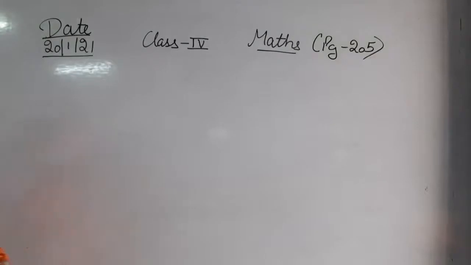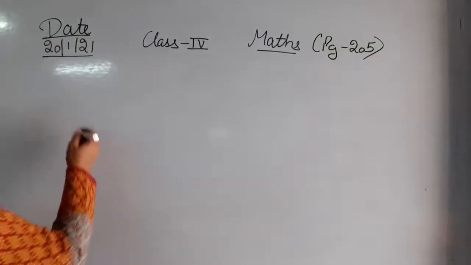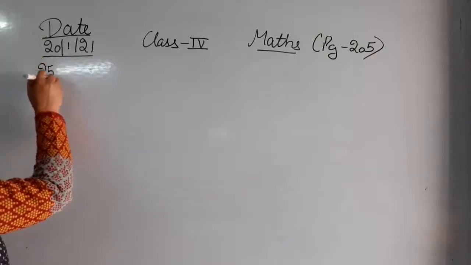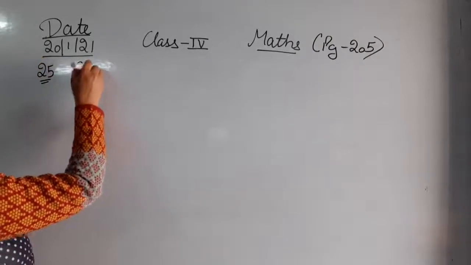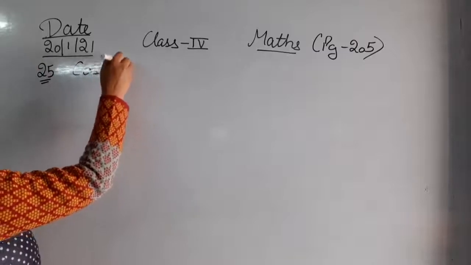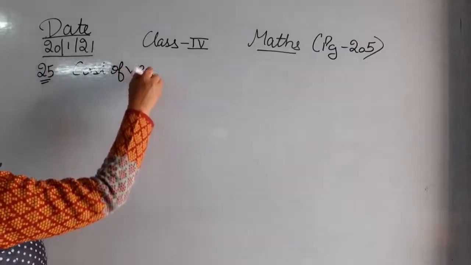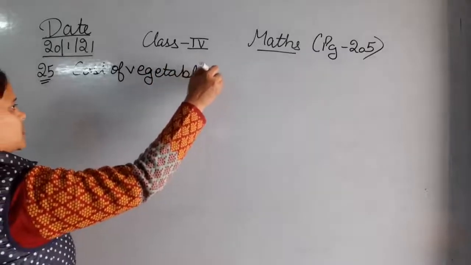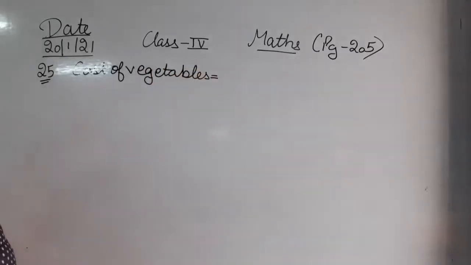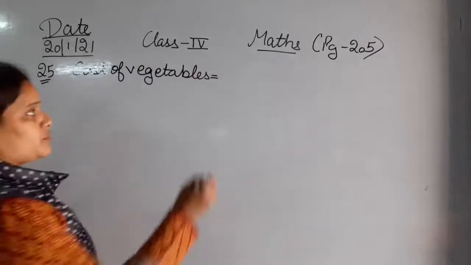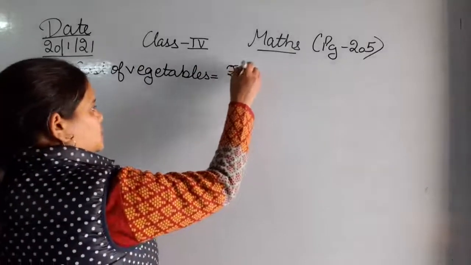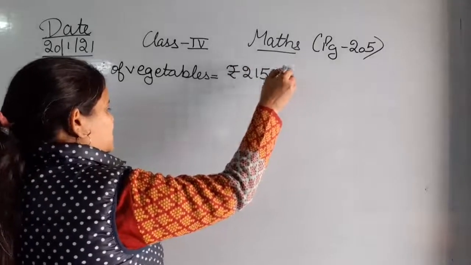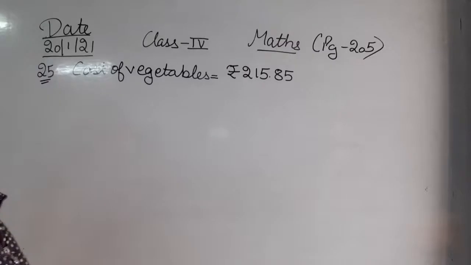The first is Ritu bought vegetables. So that is question number 25. Cost of vegetables. The cost of vegetables is 215 rupees and 85 paise. So this is the cost of vegetables.